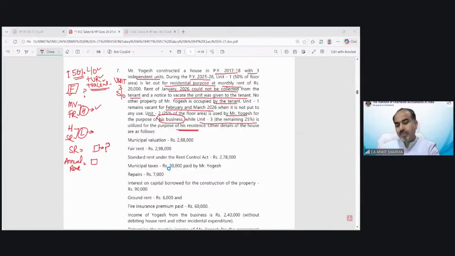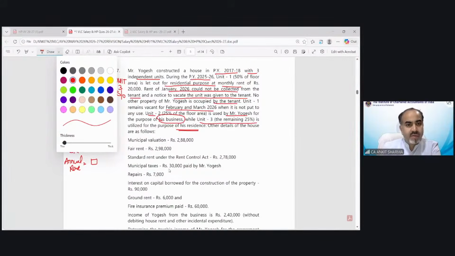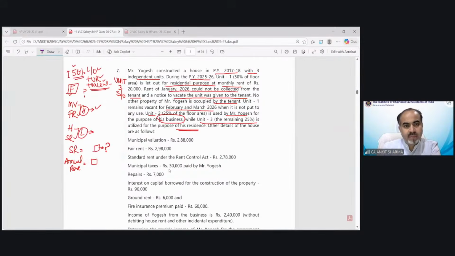Okay, so now let's solve this question. When we were going through that question, we saw that 50% of that property is related to the let out portion. Municipal value has been given as 2,88,000.